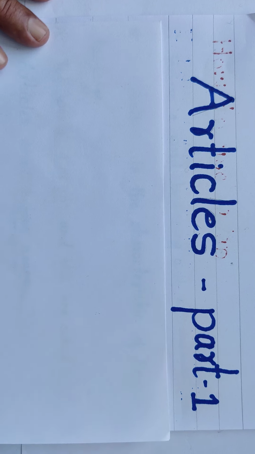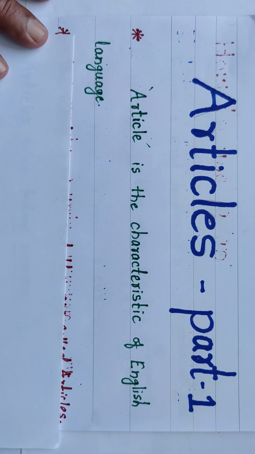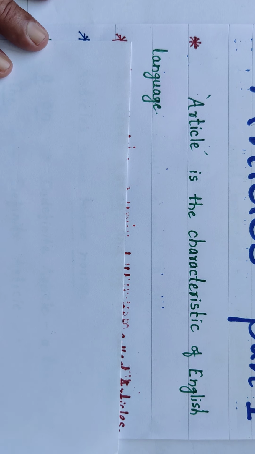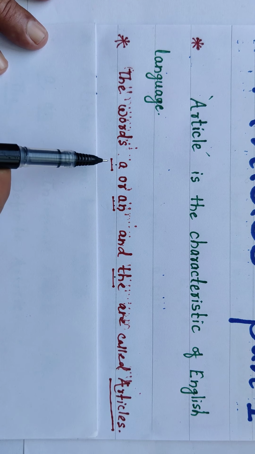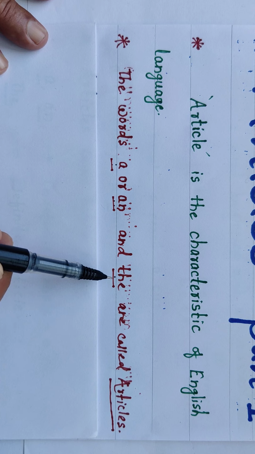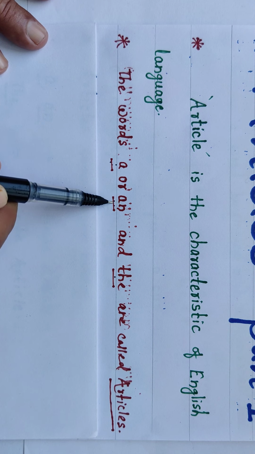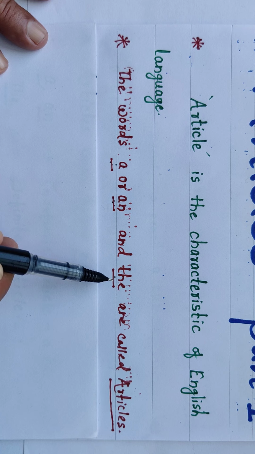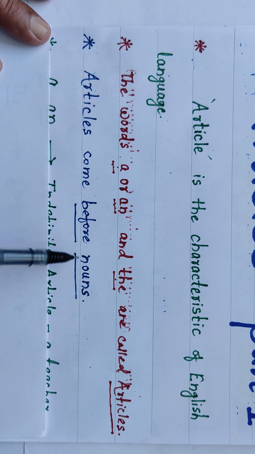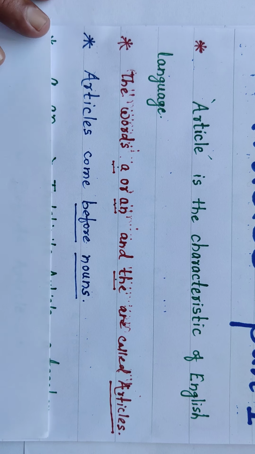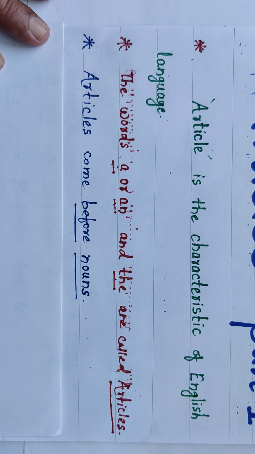Look, articles are a characteristic of the English language. We just have to focus on 3 words: a, an and the. These three words are called articles. Articles come before nouns. We had seen the information about nouns in detail in previous videos. So articles come before nouns only.